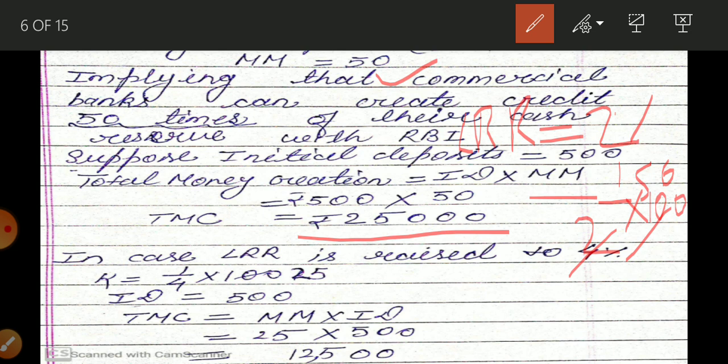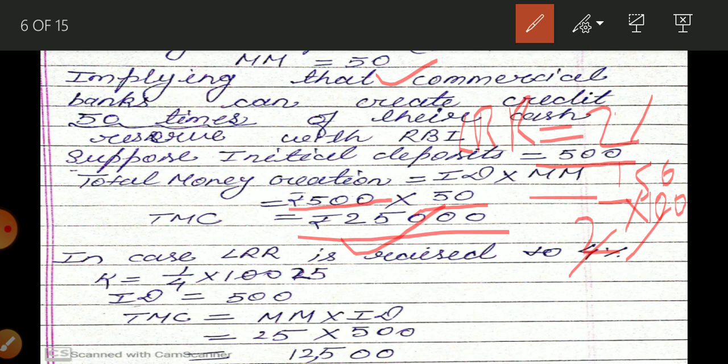If 10 rupees goes into the bank, there will be 500 money creation. Here I had taken the initial deposit equal to 500, and the money multiplier is 50, so there will be 25,000 total money creation. Commercial banks can create 50 times more credit. How much credit creation, how many more times, depends upon the value of the money multiplier.